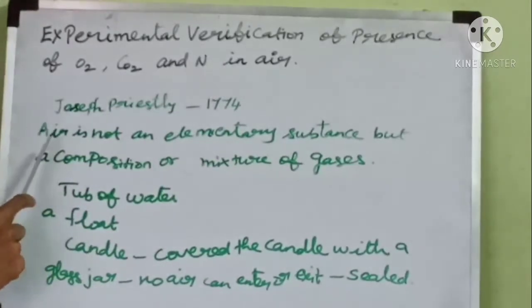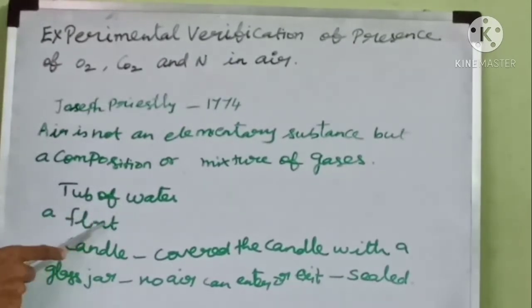For that we are going to do one experiment. We need a tub of water, and Priestley made a float and placed a candle on it. First we take a tub of water and a float, and on that we keep a candle. He covered the candle with a glass jar so that the air from outside cannot enter inside. So he sealed the tub of water with a glass jar.